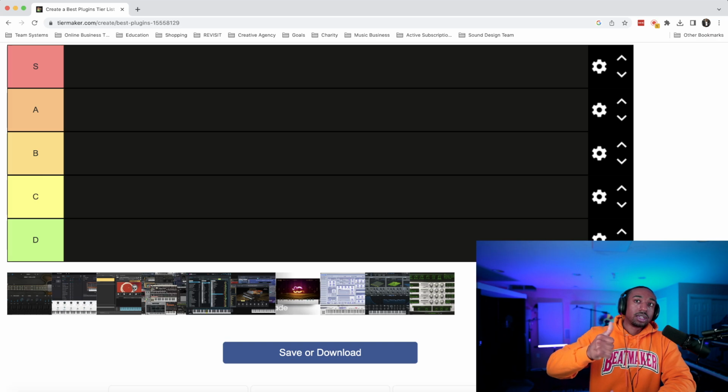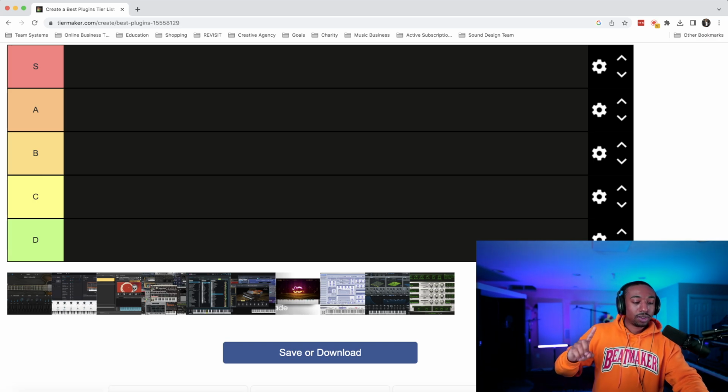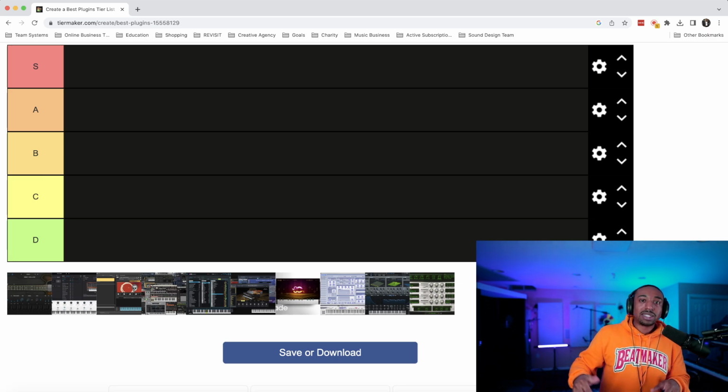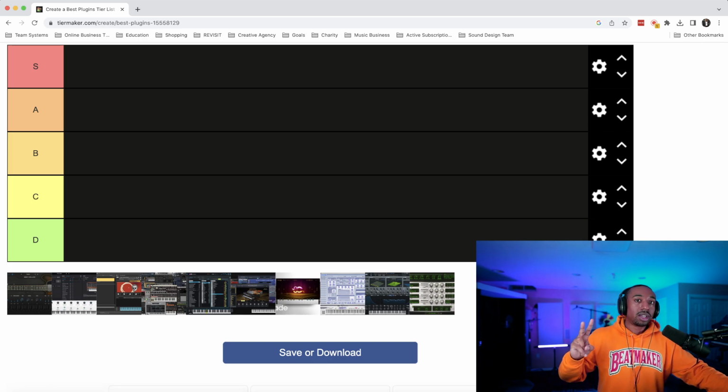One, usability. Actually, I need to write this down. To be fair, I need to write this down. So let me pause the video and write this down. So what makes my tier list a little bit different, I'm going to rank them in 5 different categories. One is ease of use. How easy is it to use the plugin? Can I look at the interface and know exactly what I'm doing, even as a beginner, or is it super complicated? 2 is the marketing of the company.